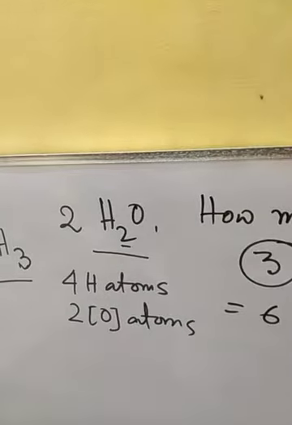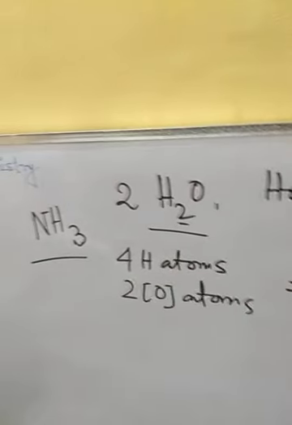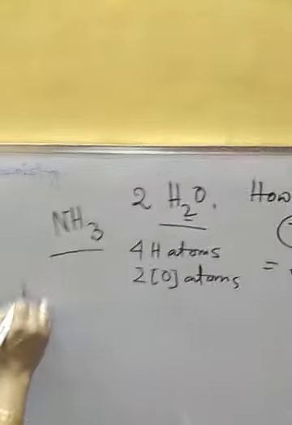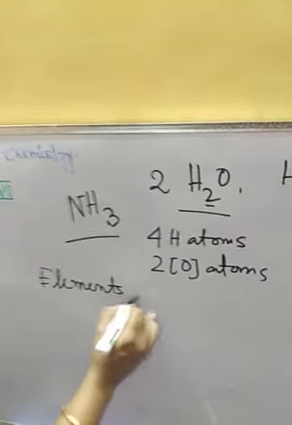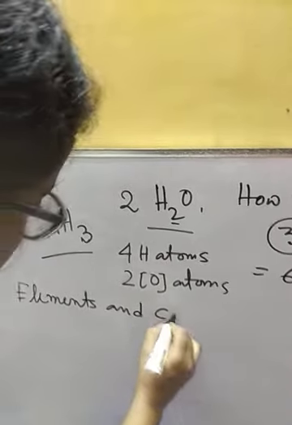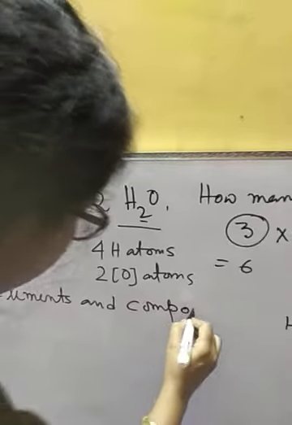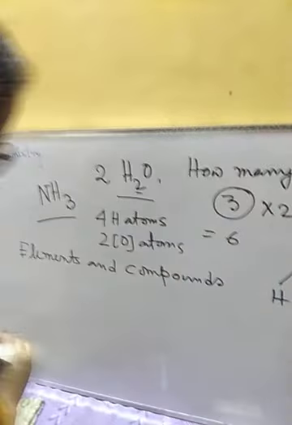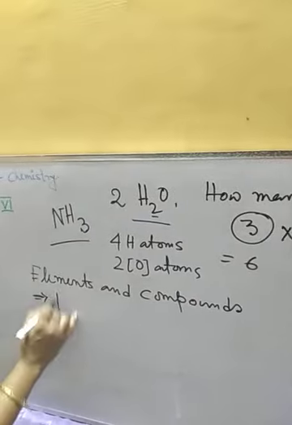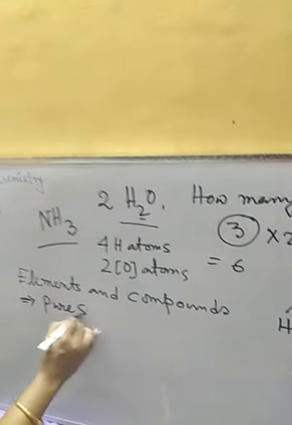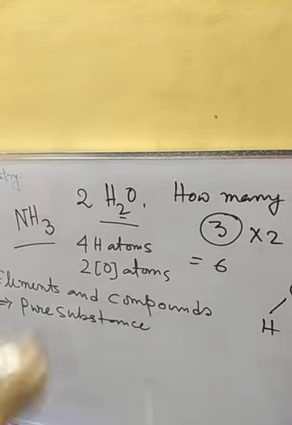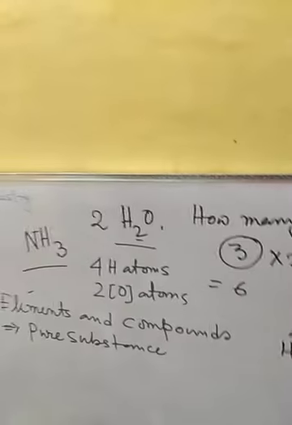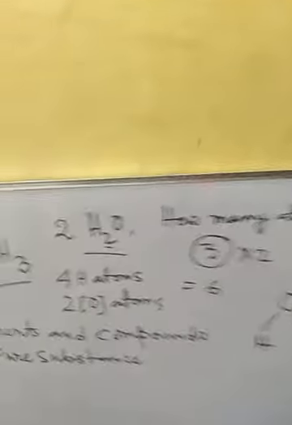Pure substances, like all the elements and compounds, these are pure substances. Elements means metals like gold, silver, or non-metals like chlorine, bromine, iodine.